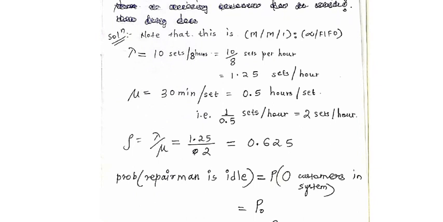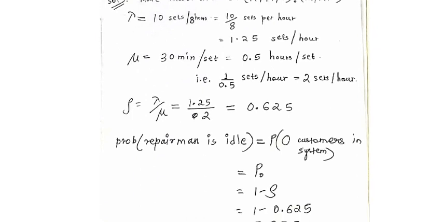Because what is Pn? It denotes the probability of n arrivals in that particular time. And because we want to calculate the idle time, that means there are no arrivals, there is no TV. In other words, there are no customers in the system. So that is what we want to calculate, P naught. So what will be P naught?